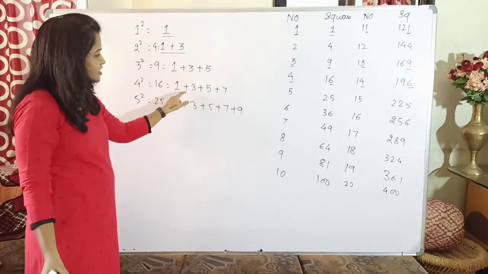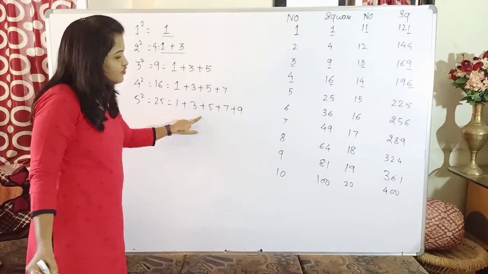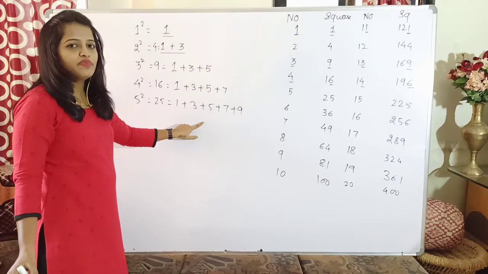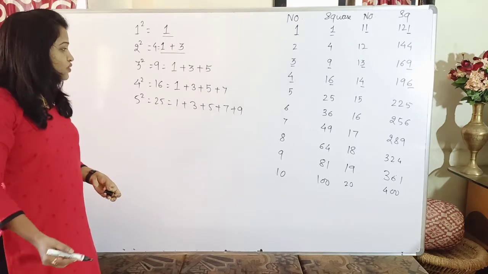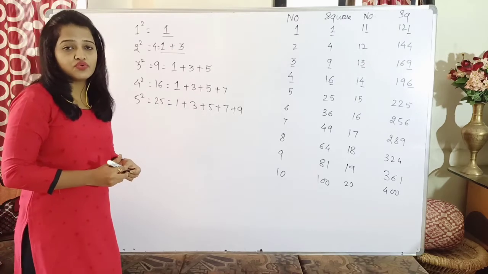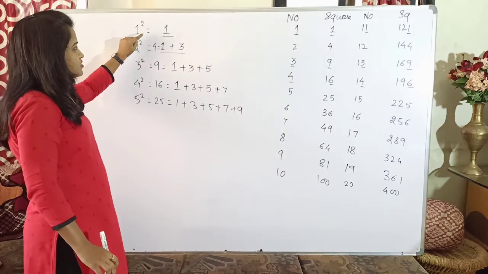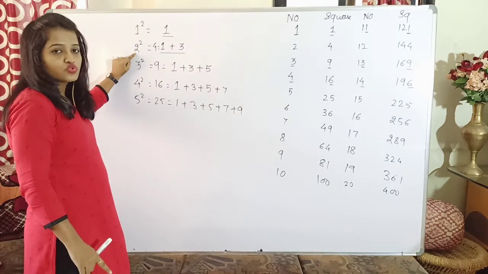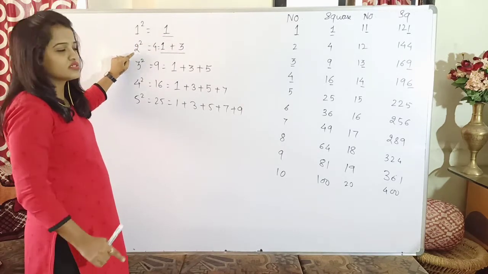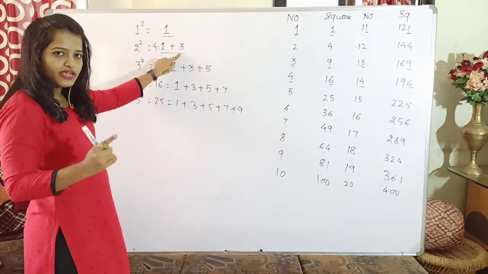Now 1, 3, 5; 1, 3, 5, 7; 1, 3, 5, 7, 9 are all odd numbers, and if you take their sum, you will get the square of that respective number. But how do I know which odd numbers I have to take? Here I have taken the square of 1, so I have considered only the first odd number. Here I am taking the square of 2, so I am considering the first two odd numbers, which are 1 and 3.